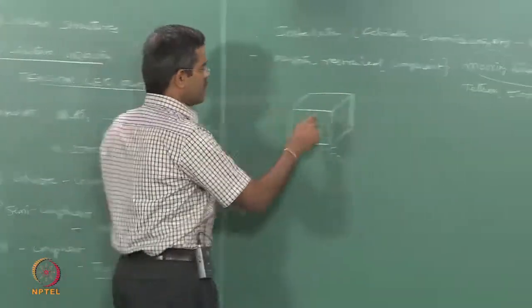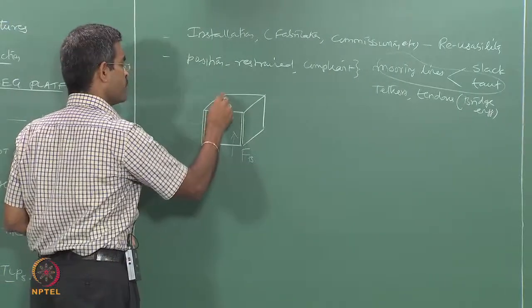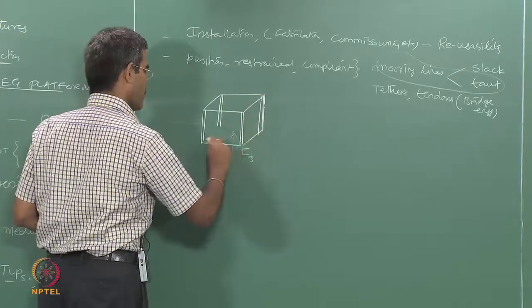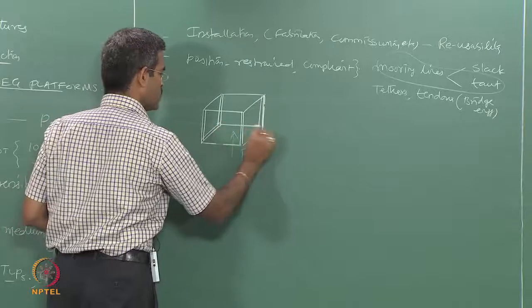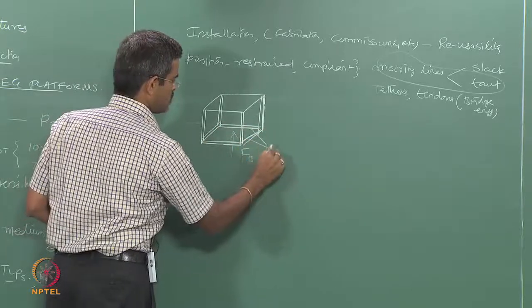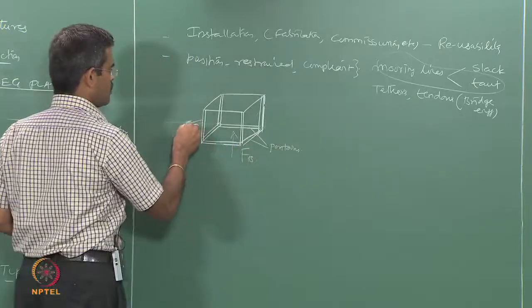So people converted this into columns and pontoons. These are called columns, and these are called pontoons. These are called column members.